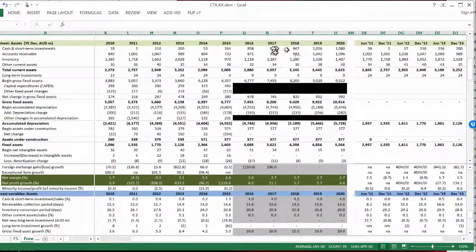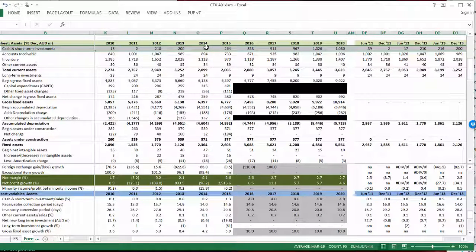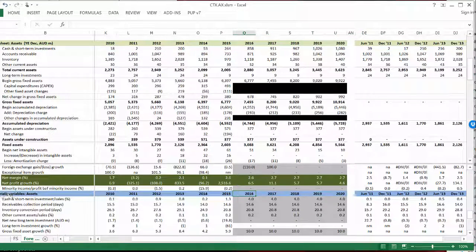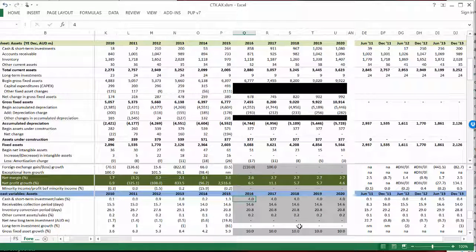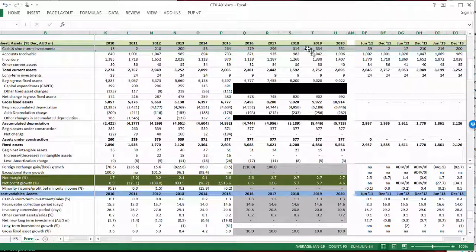The first thing is that in the balance sheet, we can see that the cash, the company had 53, then 264, and then boom, 858. That's a lot of cash. Now we can see in the forecasting of the cash versus sales that it's jumped from 1.3 to the forecast of 4. So I would make this forecast, let's just make it back at 1.3. And already that reduces the cash level very significantly here to a level that's maybe more reasonable.